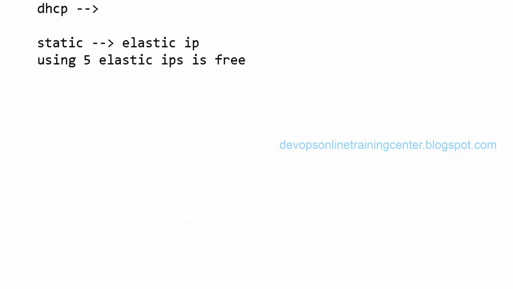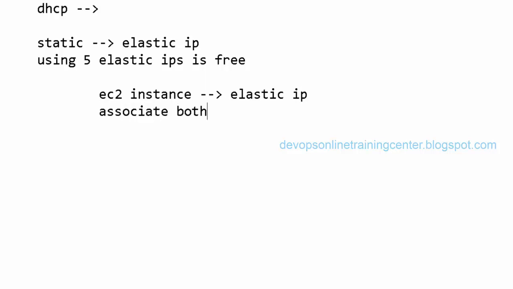So we have an EC2 instance, and then we need to request an Elastic IP and associate both of them. It's like attaching an IP to the EC2 instance. Then we'll be able to log in using that public IP, and that will not change with reboots or network restarts. So it's persistent across reboots.